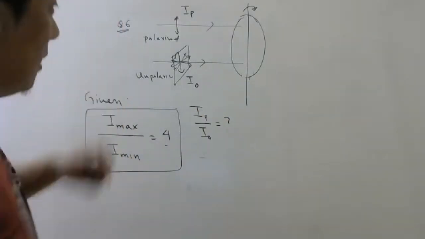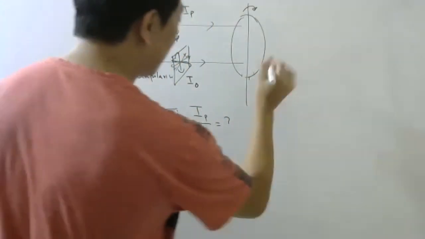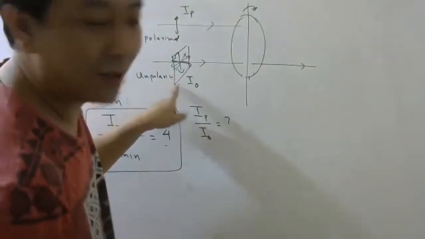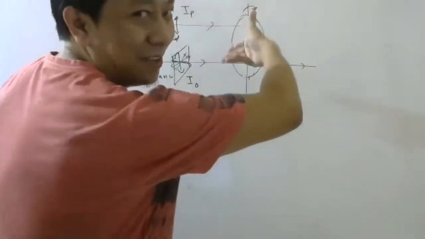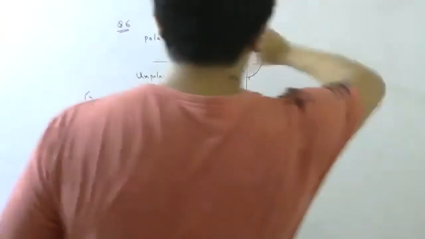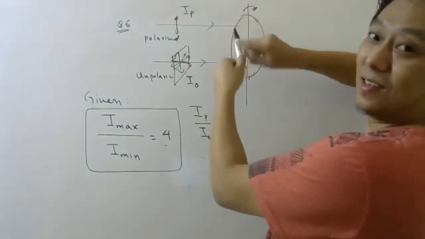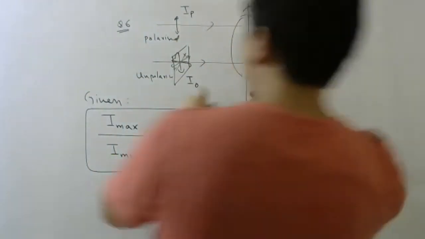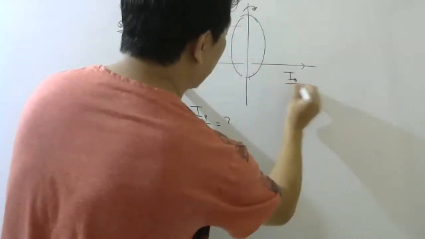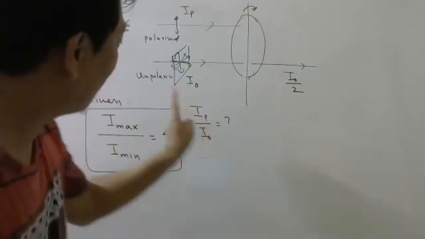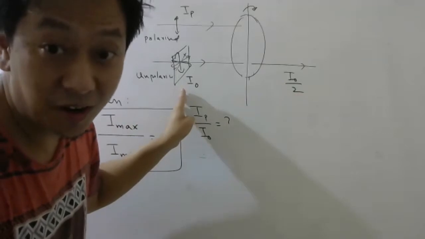Okay, so let's start. Now, when will you get maximum? Let us see. This light, no matter what angle you rotate, no matter which axis, from here always half will come out. Agree or not? Always half will come out because this is unpolarized.